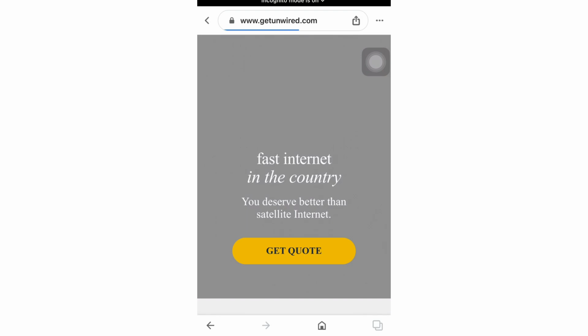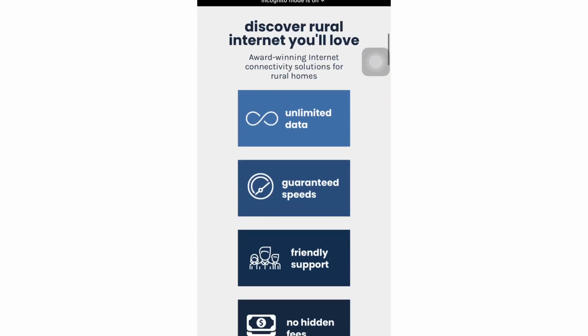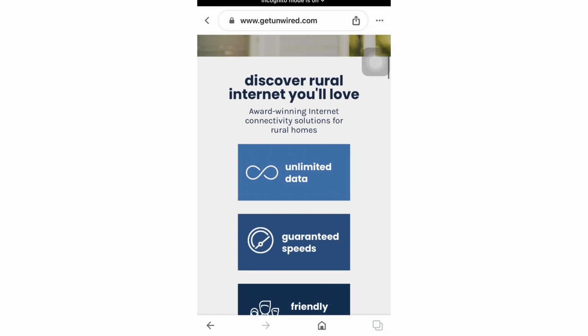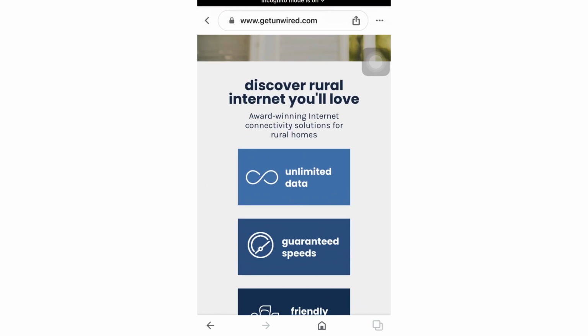Now when we are on the second website, we are finding different options. Like you can see on the screen, they are giving us "Discover rural internet you will love." It means they are appreciating their internet bundles, and below there is written "Award-winning internet connectivity solutions for rural homes." Next, unlimited data, guaranteed speeds, friendly support, no hidden fees. So they are saying that the fee they are applying will be legal and will be the best thing that you should get to know about.